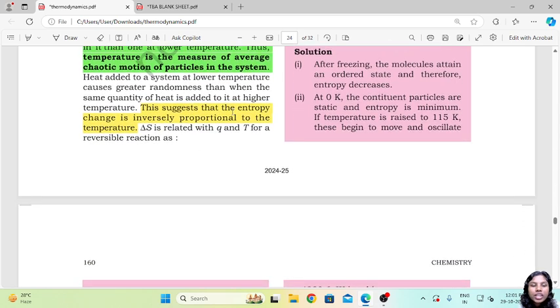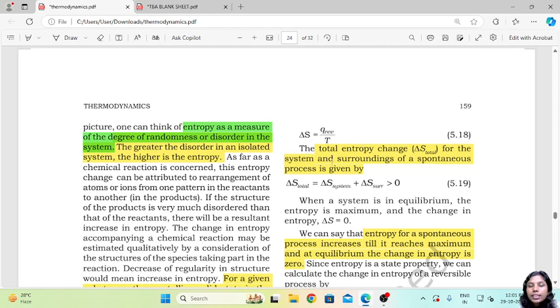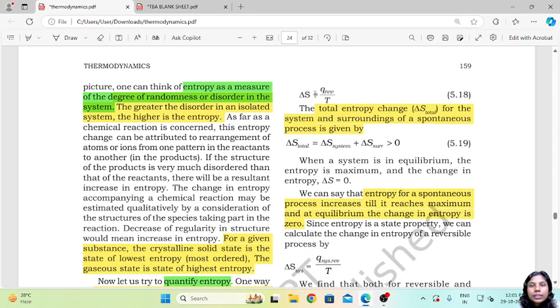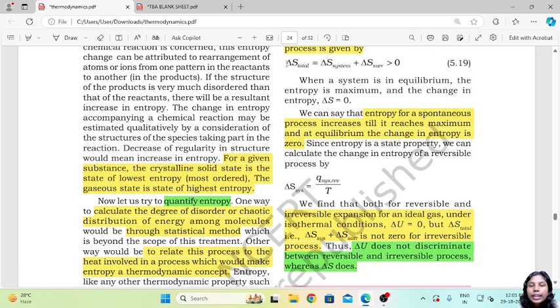Now, this suggests that the entropy change is inversely proportional to the temperature, so we can relate delta S to Q and T for a reversible process as delta S equals Q reversible upon T. Now, the total entropy change, S total, for the system and surroundings of a spontaneous process is given by delta S total equals delta S of the system plus delta S of the surroundings, which is greater than 0.